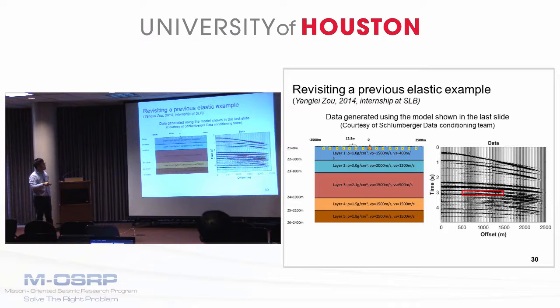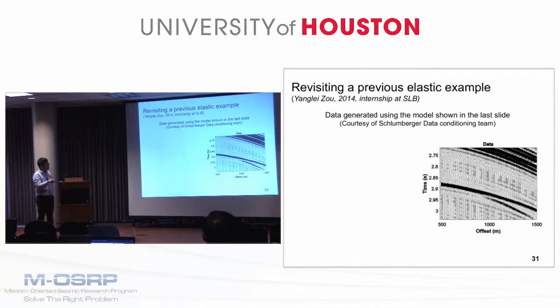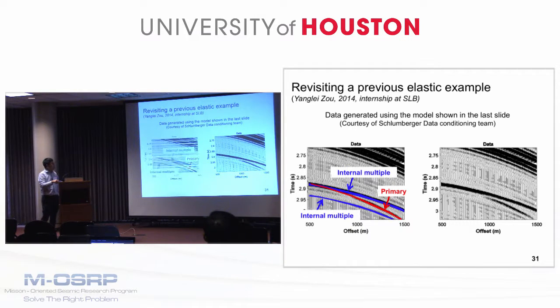And the comparison focuses on this one part of the data, highlighted by this red box. On the next slide, I will only show the data in this red box. So here we show the data in the red box, and we focus on 3 events in this area, where the blue line represents the internal multiple and the red line represents the primary.